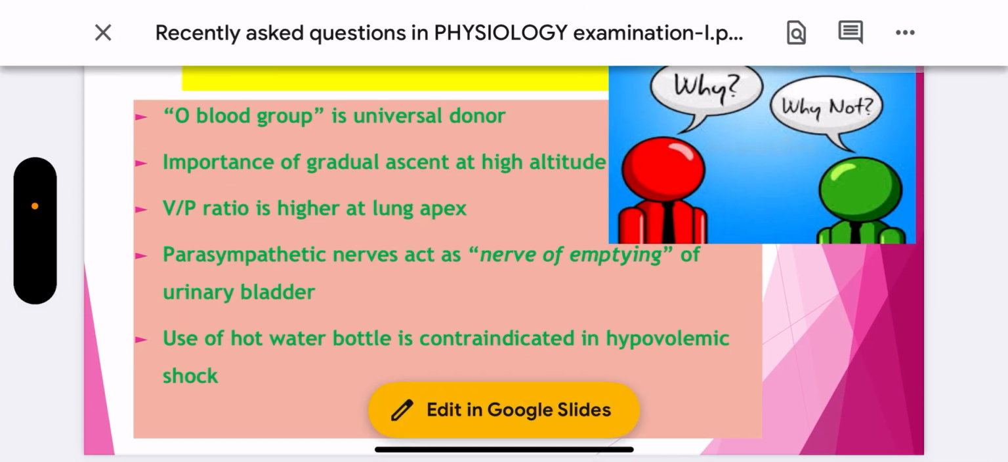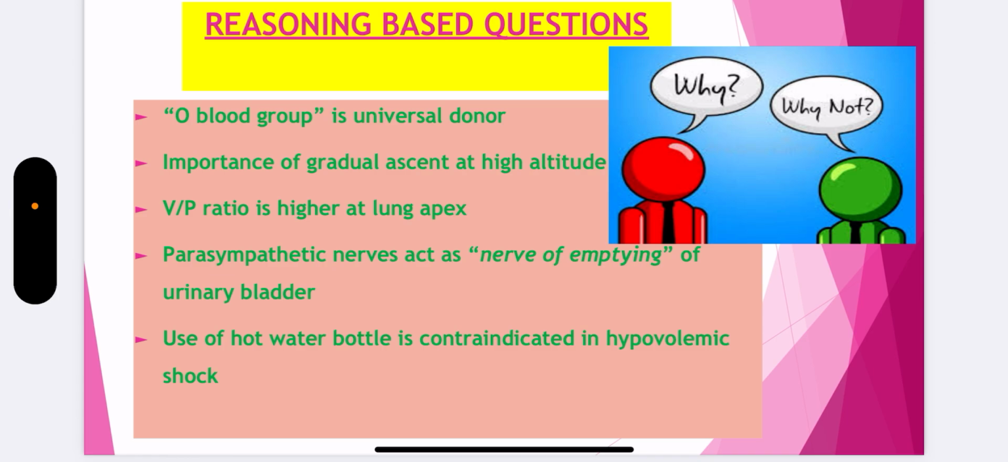Why O blood group is universal donor. Importance of gradual ascent at high altitude. BP ratio is higher at the apex of lungs. Parasympathetic nerves act as nerve of emptying of urinary bladder. Why the use of hot water bottle is contraindicated in hypovolemic shock.